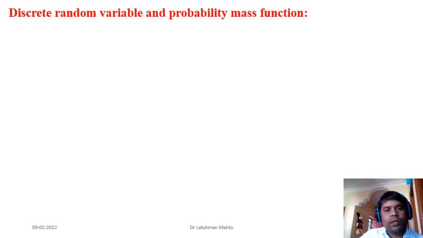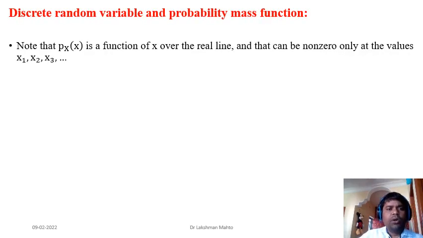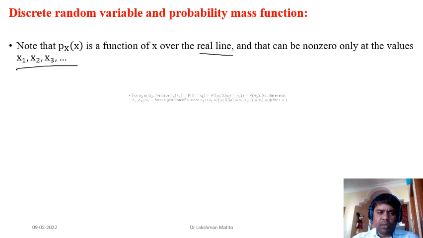Examples should be clear to everyone. So coming further, note that I had written the same thing here. The probability mass function is a function of a real number, and it can be non-zero only at discrete points. That means at the values the random variable takes, the probability mass function will be non-zero, otherwise, for any other real number, it would be 0. I have written the same thing in a sentence, so you can focus on this.